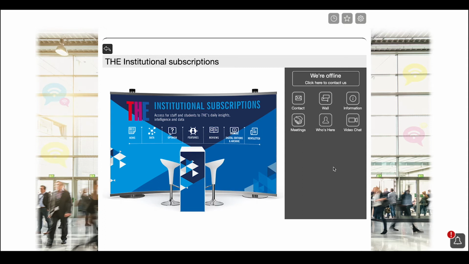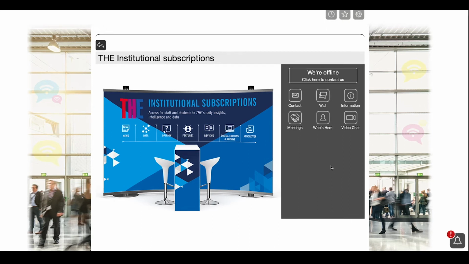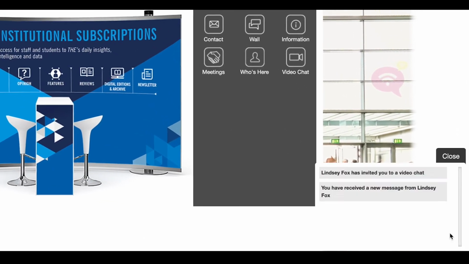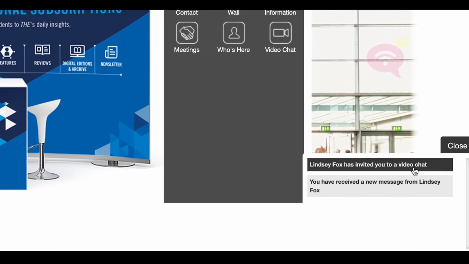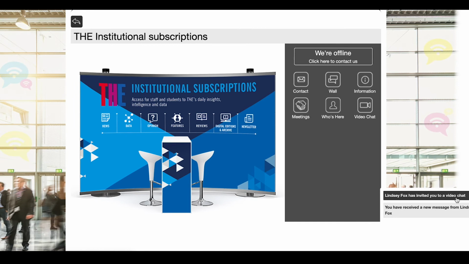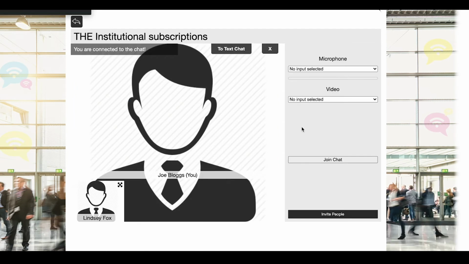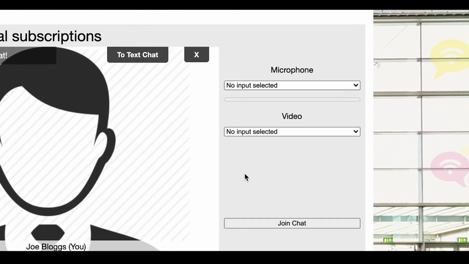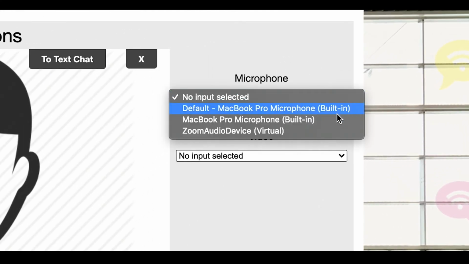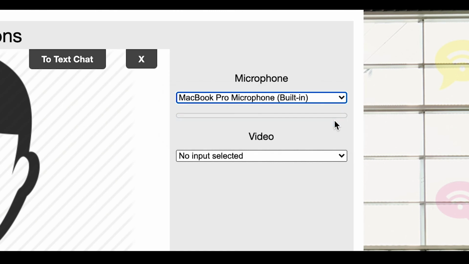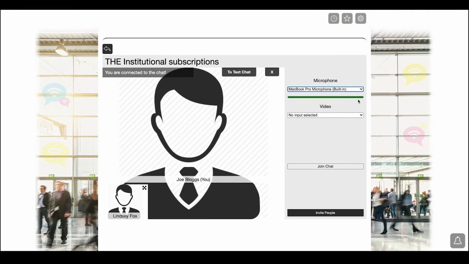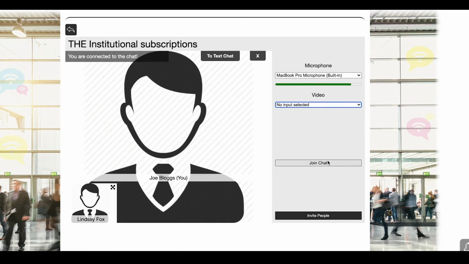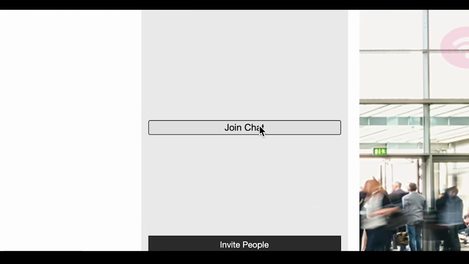You may be invited by an exhibitor to video chat. A notification will appear inviting you to chat. If you want to join the video chat, click on the notification to be taken into the meeting. You can use this area as text chat if required. When entering the video, select your microphone and camera options from the drop-down on the right-hand side. You will see yourself in the smaller camera window when this has been selected. Click to Join Chat when you are ready.